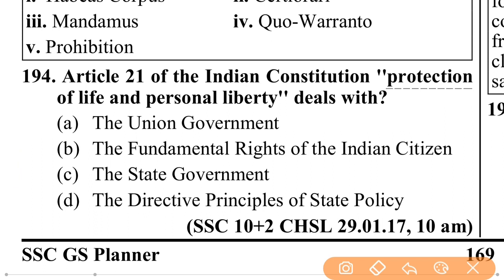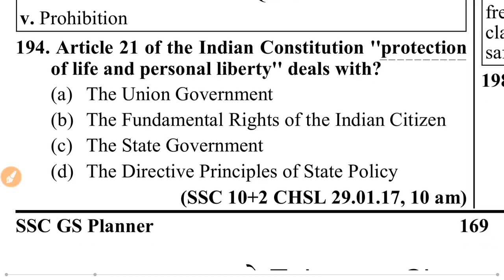Article 21 of the Indian Constitution, protection of life and personal liberty, deals with the fundamental rights of Indian citizens.